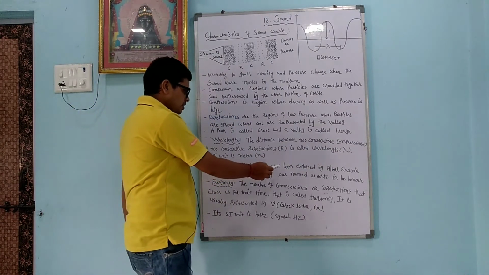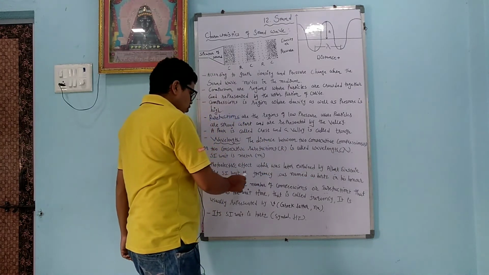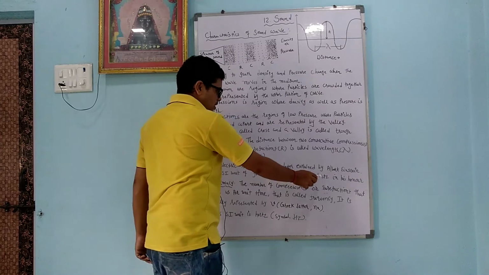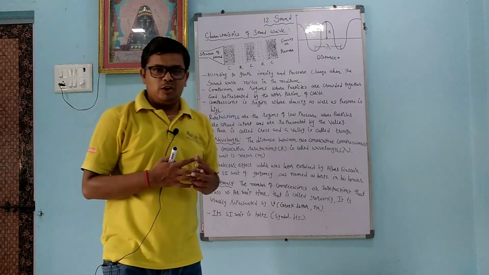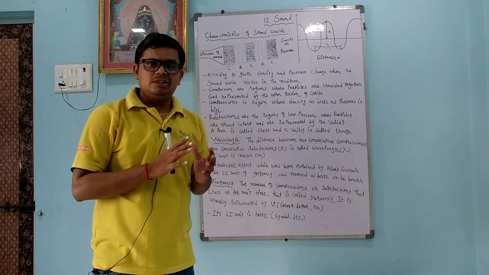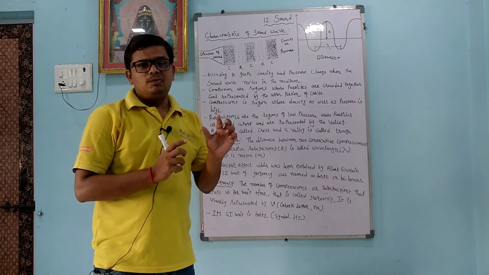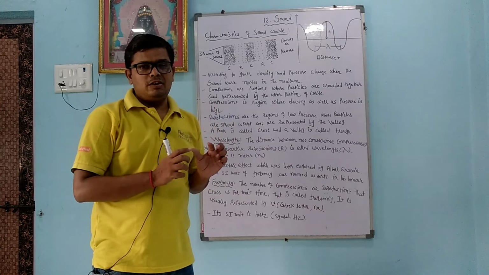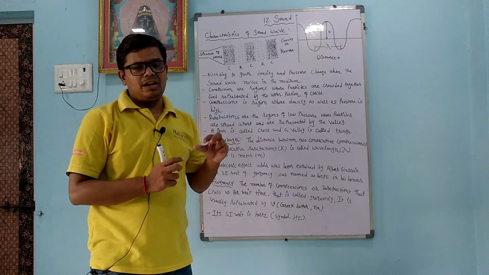Photoelectric effect, which was later explained by Albert Einstein, and the SI unit of frequency was named Hertz in his honor. Now dear student, we have to understand about the photoelectric effect. Photo means the packet of energy. In the word photoelectric, the photo part comes from photon. Photon means packet of energy. So light has two types of nature. One is wave nature and the other is particle nature.